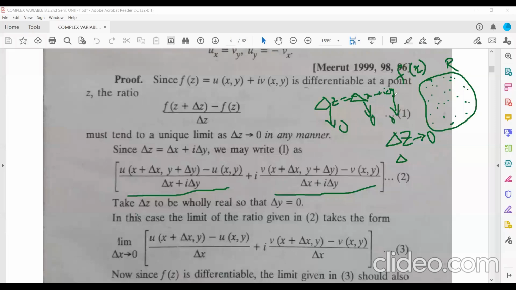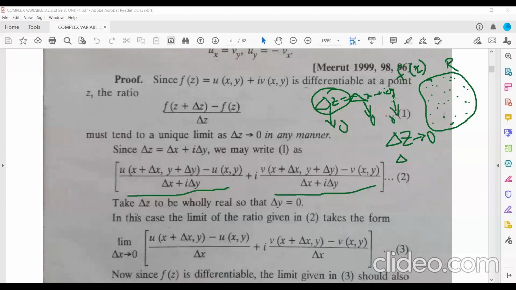Now I am considering this del z to be a purely real quantity. Can you tell me when this del z will be purely real? When del y equals 0. Yes, the imaginary part should become 0. Then only will del z be purely real.